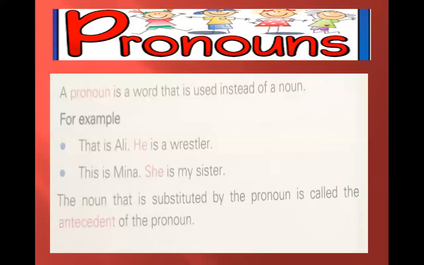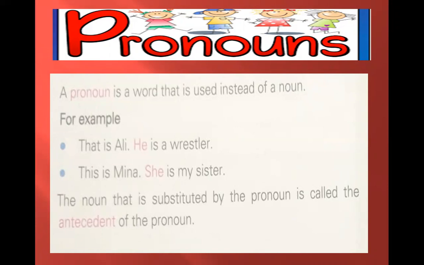What are pronouns? Pronoun is a word that is used instead of a noun. For example, that is Ali. Now, instead of Ali, I am going to use a pronoun. He is a wrestler. So the sentence is that is Ali. He is a wrestler.